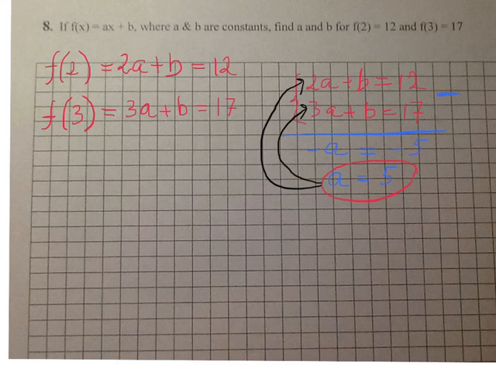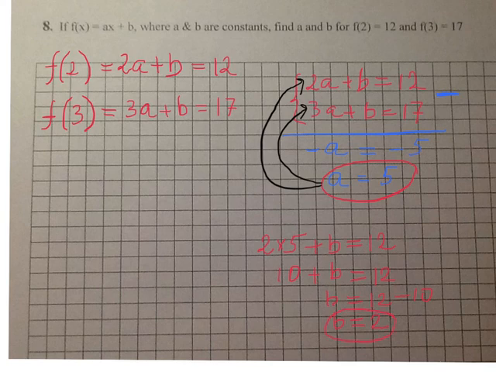I will have 2 times 5 plus b equals 12. So it's 10 plus b equals 12. b equals 12 minus 10, and b equals 2. So I found my b equals 2.